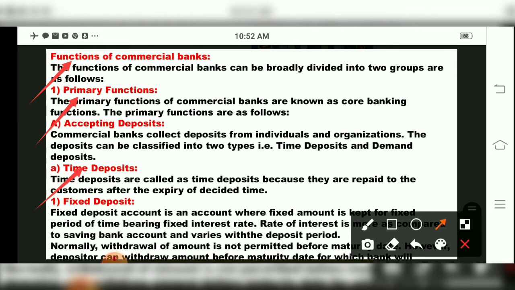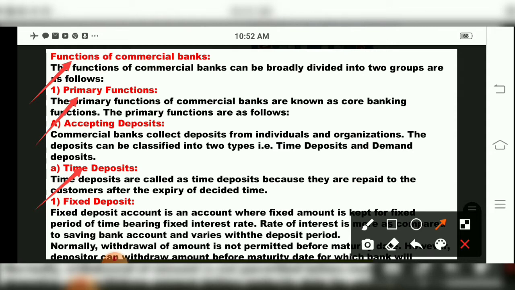The time deposit will be referred to as time. It is called time deposit because they are repaid to the customers after the expiry of decided time, children. Time deposit means after a certain period. Say, for example, I'll give you 1 lakh rupees you have given in the month of June 2020 as an FD to the bank. So next year 2021, same date in June, your FD will be renewed, means the time period of 1 year is completed.